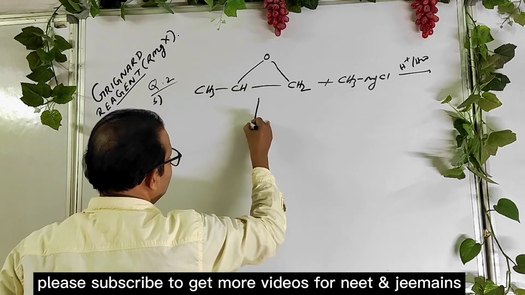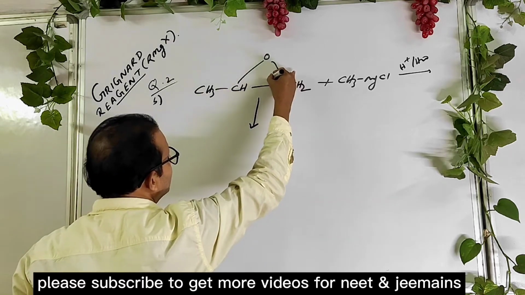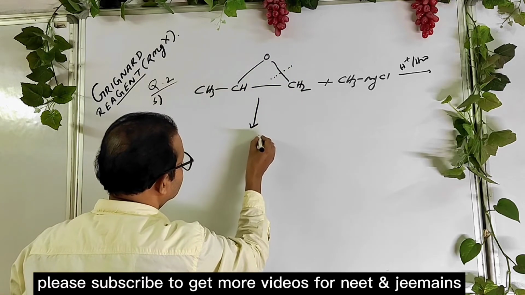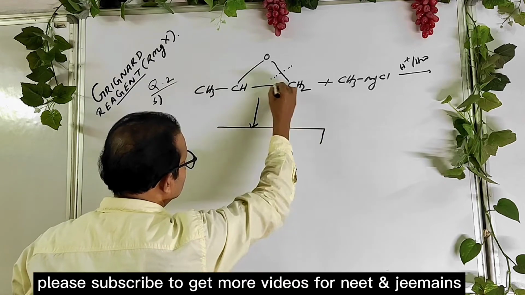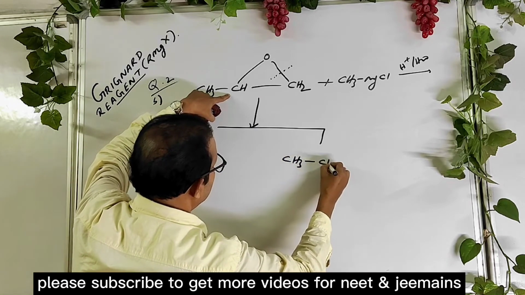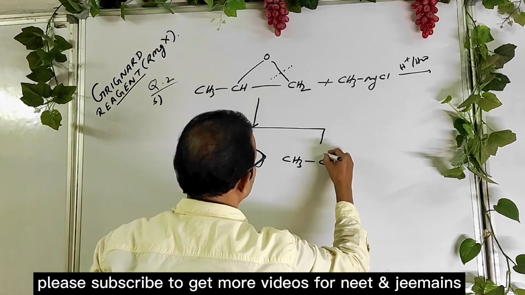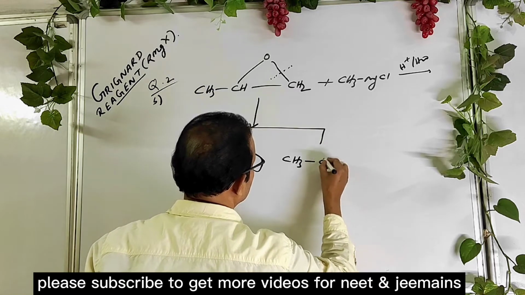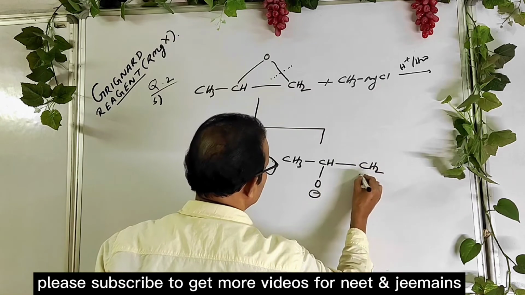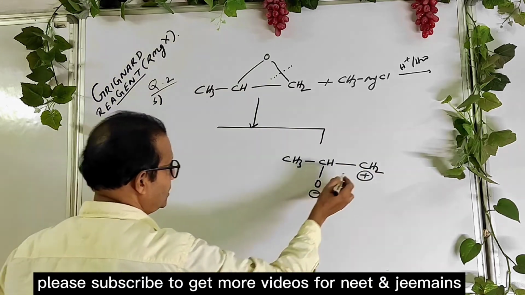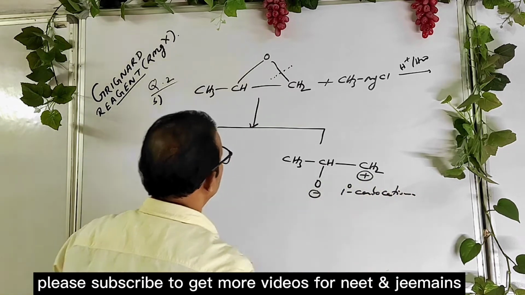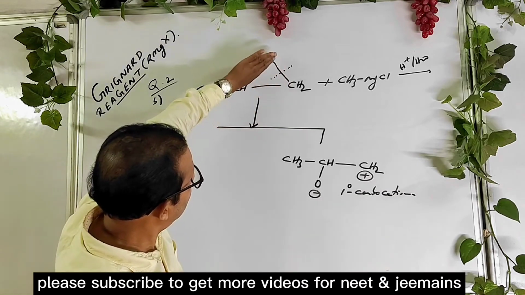So see the probability. If you break here, then you get CH3CH2O negative and CH2 positive. That is a 1 degree carbocation formed. Listen, oxygen attracts the electron.